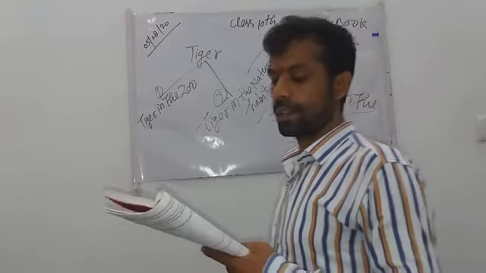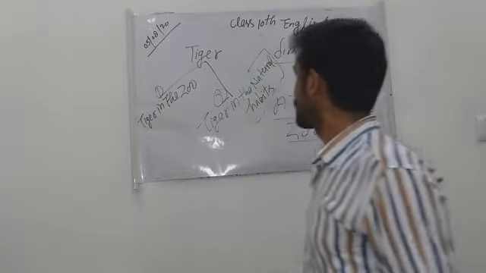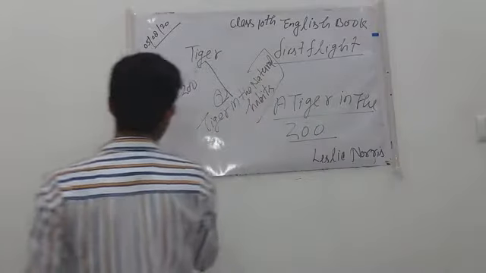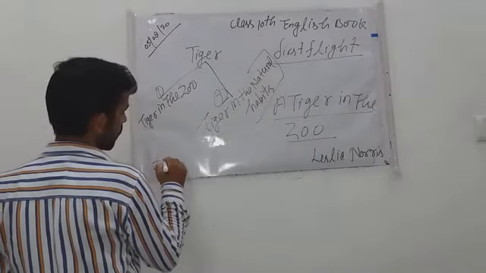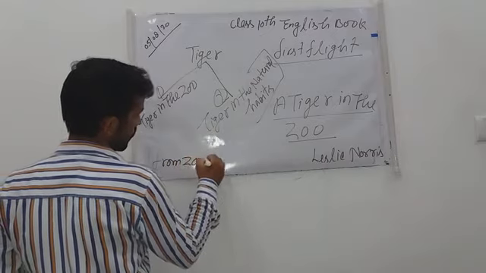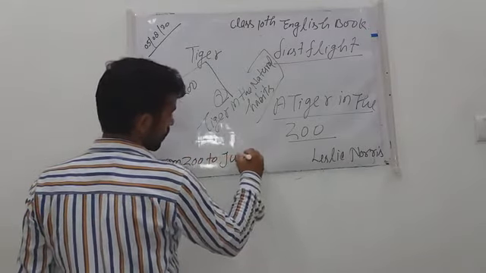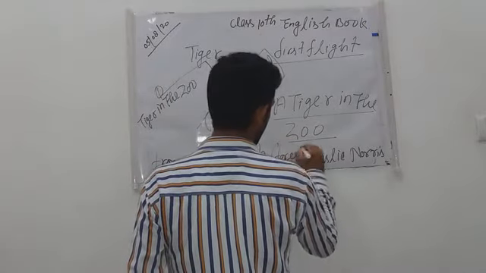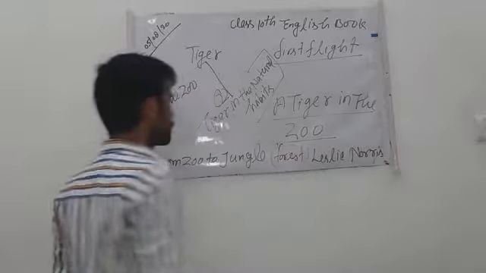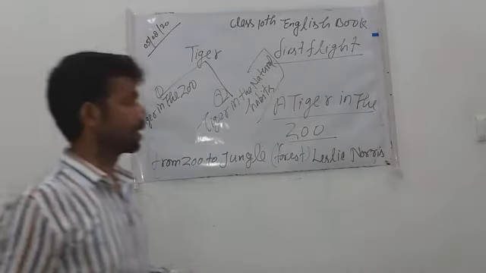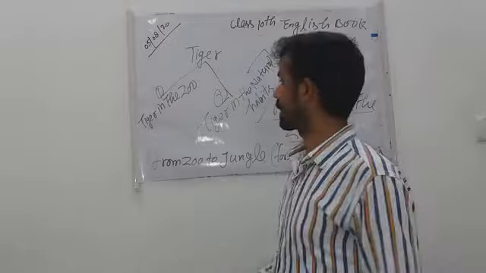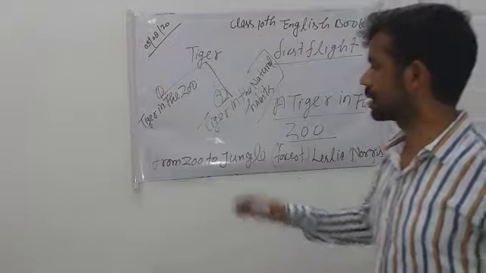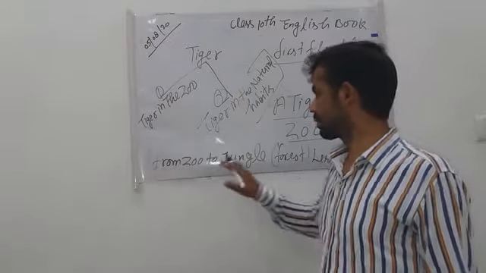The poem moves from the zoo to the jungle. Means here this poem moves from zoo to jungle. That is forest. Okay. Here we are going to discuss a tiger, and the tiger is divided into two parts, tiger in the zoo and tiger in the natural habitats, and here the tiger moves from zoo to jungle.